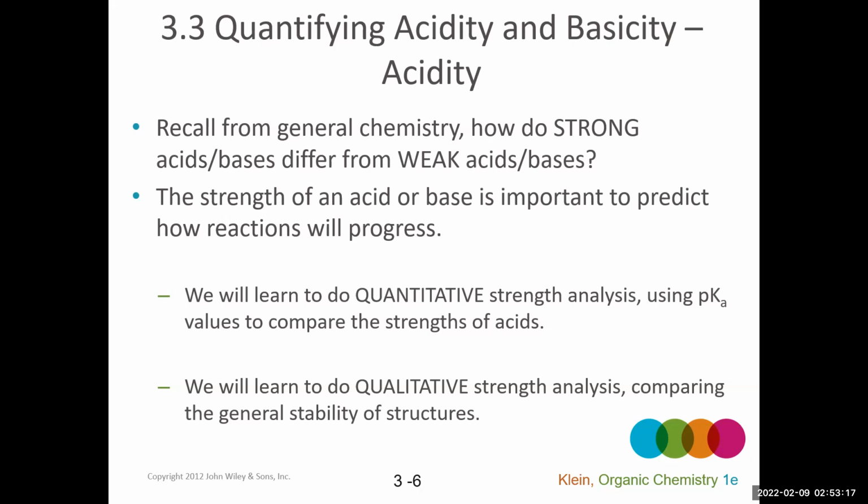Is there another way to analyze potential acid-base strength, especially to compare between two things? We can rely on a qualitative strength analysis as well, if we don't know the pKa. And so we'll learn how to look at structures and figure out, based on some rules, what's likely to be more acidic than something else.